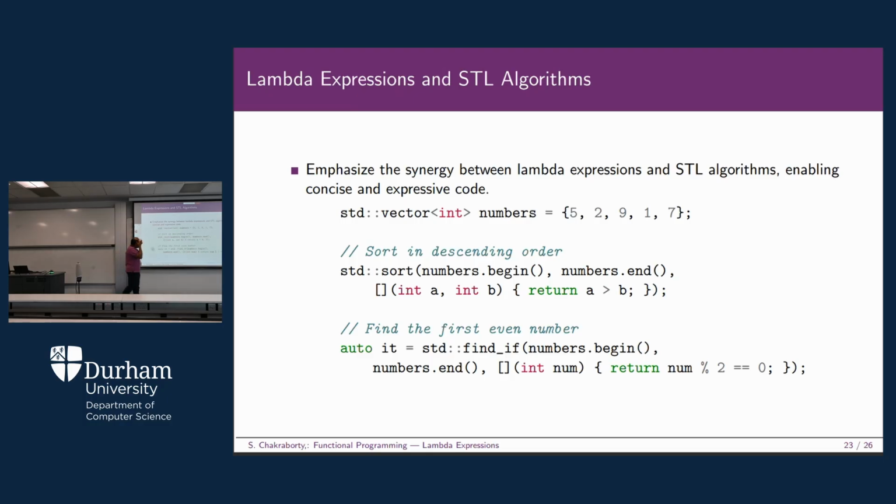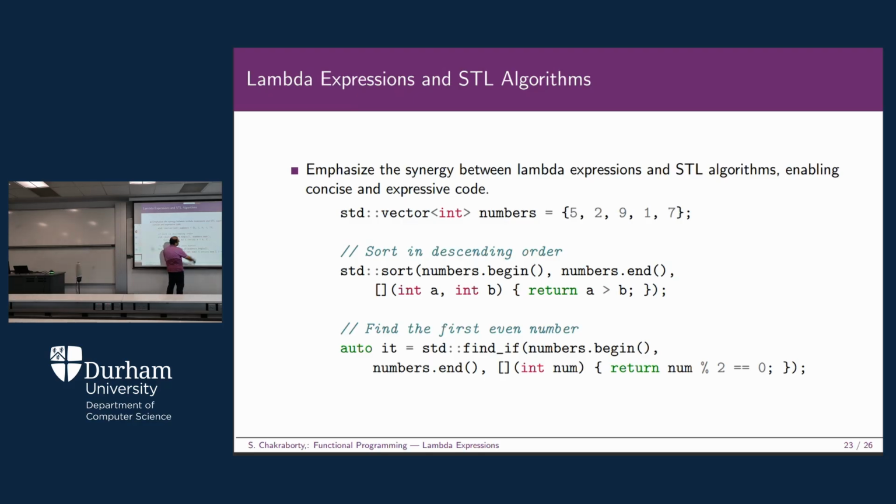Now we are finding the first even number within this entire array. So what are you going to do? You can use the find_if algorithm. This algorithm is defined within the standard template library, and there you can just call this function and start with numbers.begin and numbers.end, that is the entire vector or entire array. Then you can use this lambda expression, starting from this to this, and this will give you some results. That is, when you get the first even number, it will return the value of this.